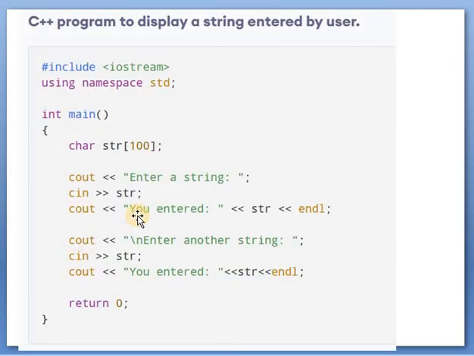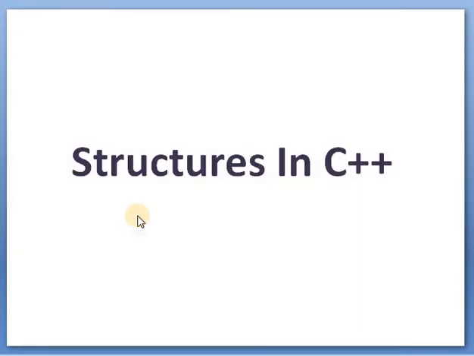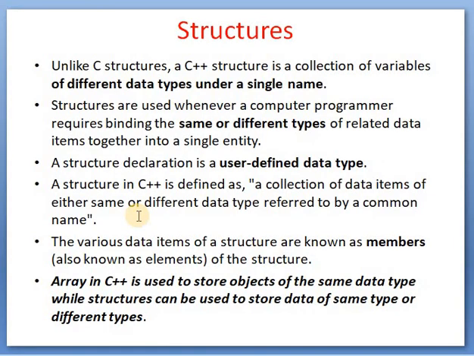Okay, this is all about strings in C++. Now we will see structures in C++. We have also seen this in the C language. So what is a structure? We have also discussed this in basic data types. A structure is a user defined data type.